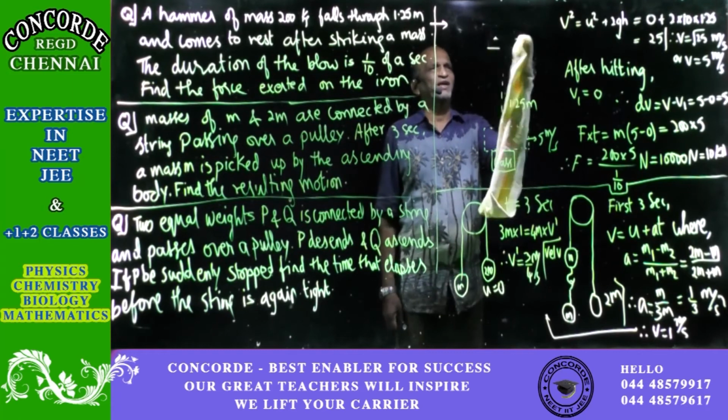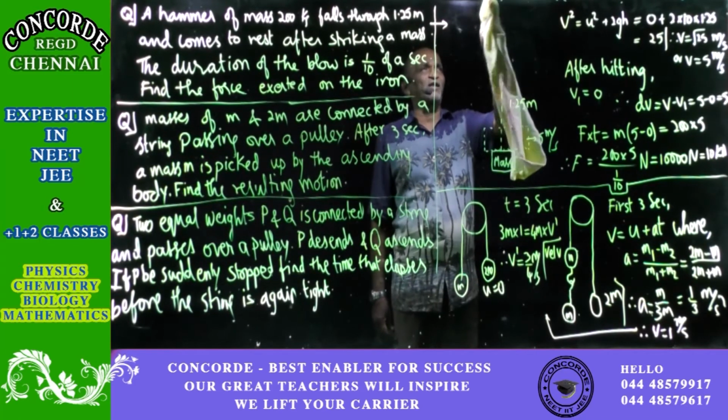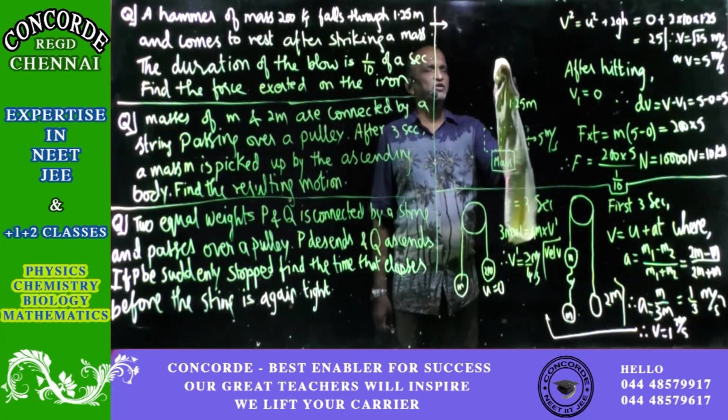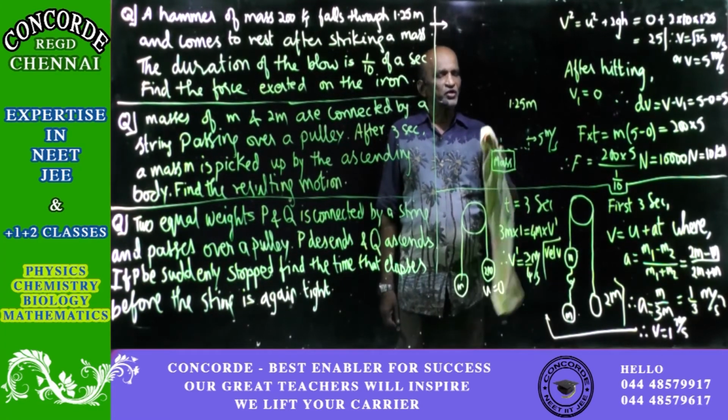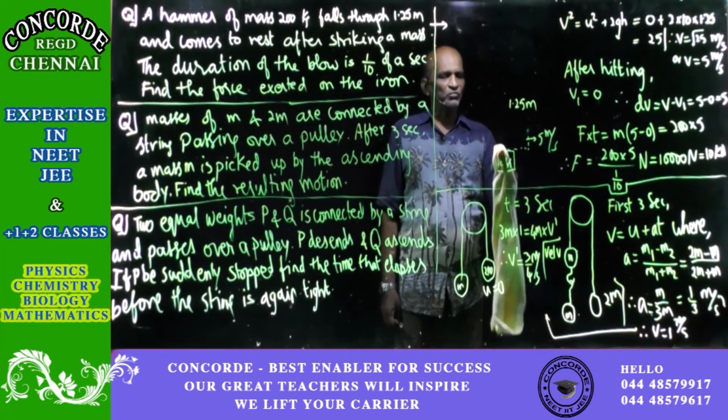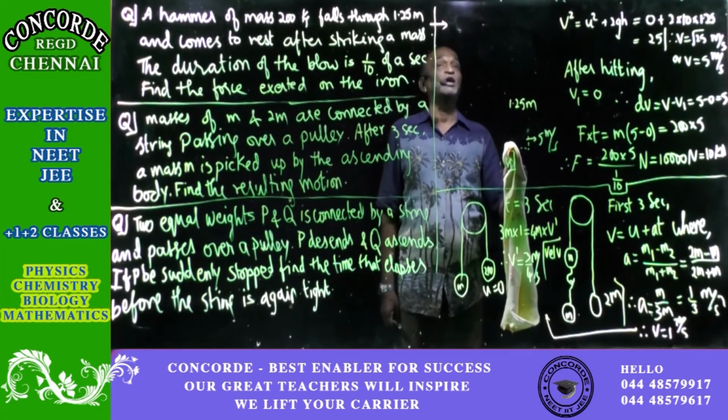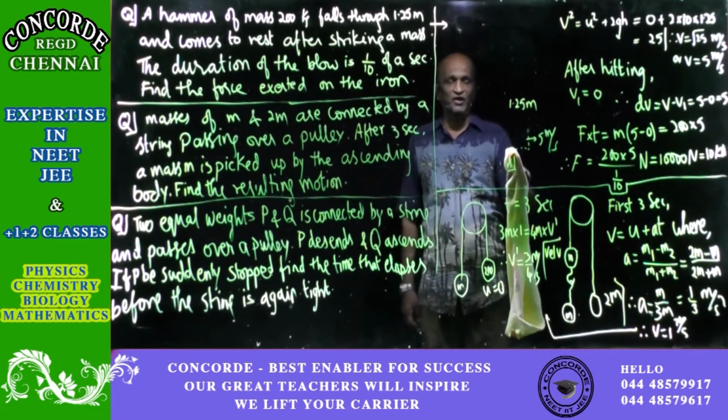When both masses are the same and you find the acceleration, then m1 minus m2 will be equal to 0. What is this? 0 means how will the body move? Then during the motion, how can one body move upwards and another body move downwards? How is it possible? But it is given like that only in the question.